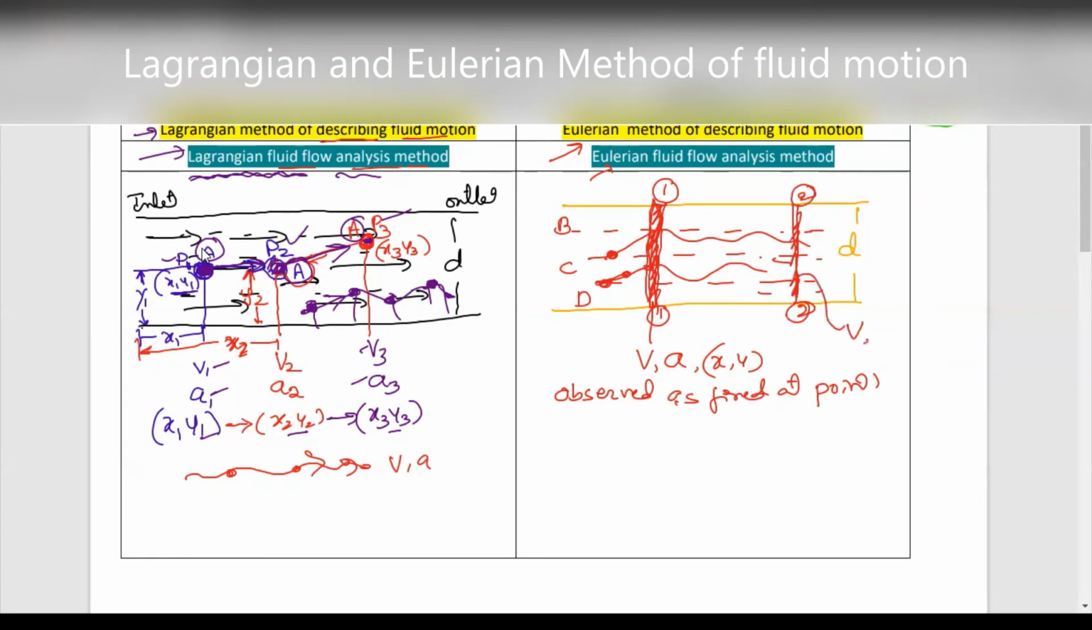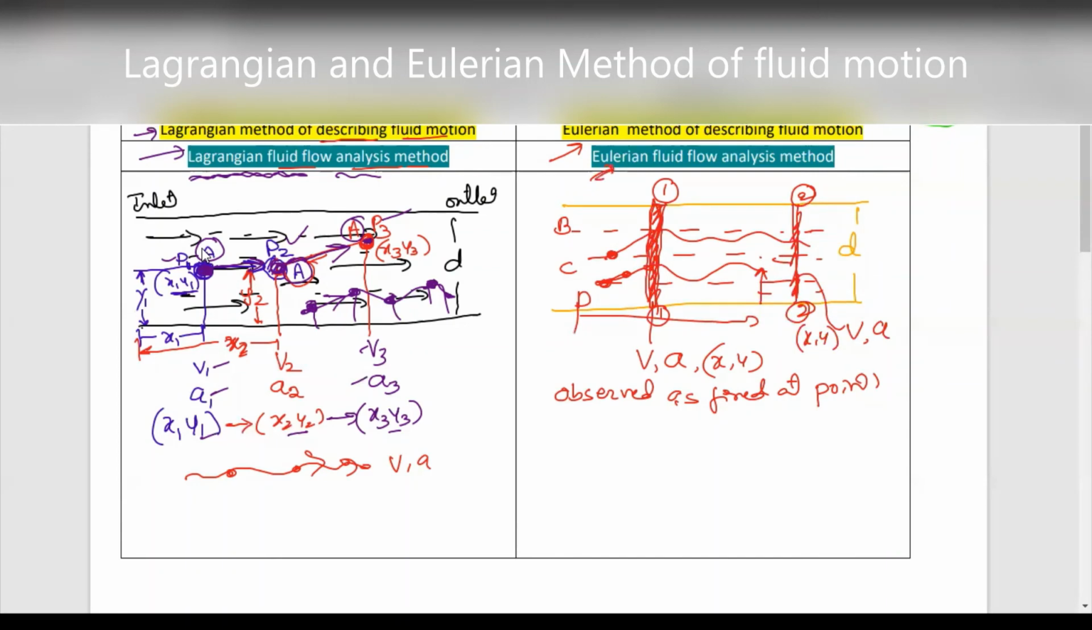What is the velocity at section 2, what is the acceleration at section 2, and what are the space coordinates x, y? Maybe it is located some distance from the inlet, and at some height from the inlet or outlet. That is what space coordinate is, a geometric property. So this is called the Eulerian method.